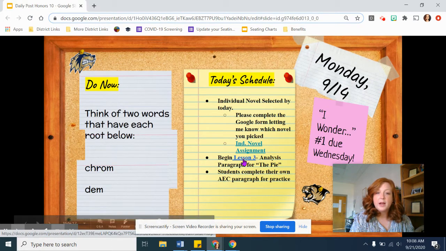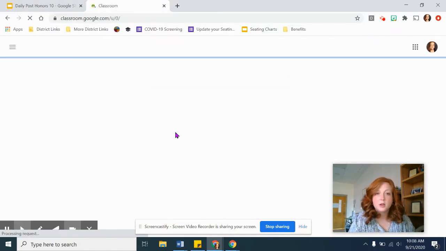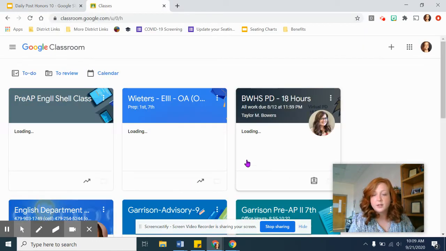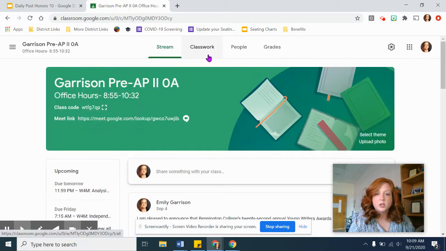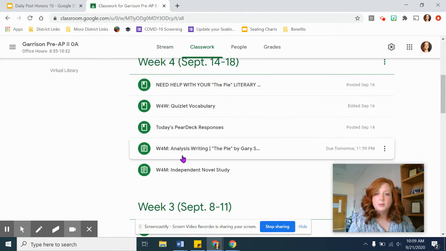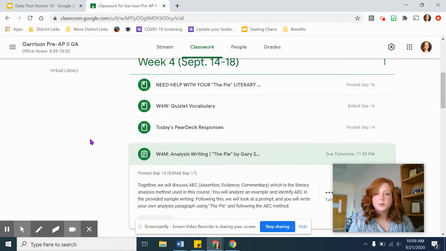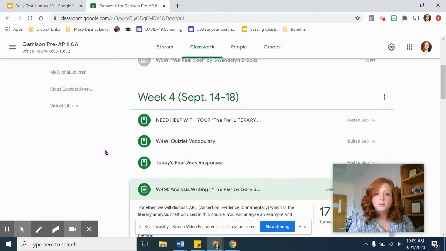Now you should be able to access this. There should be a link to this third lesson on Classroom. Please email me if you can't see it, and I may just have to change the share settings. That's happened a couple times when I get in a rush. I forget to change that over. So that is this right here where it says analysis writing the PIE.